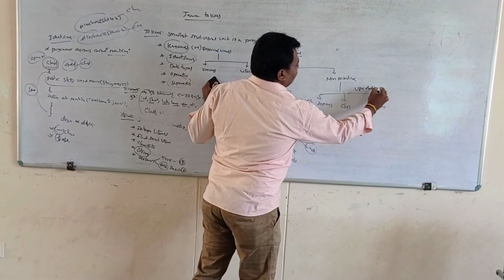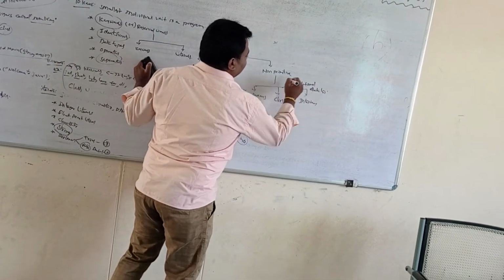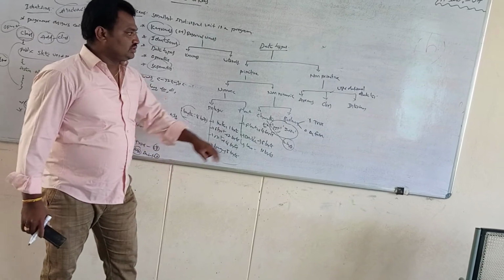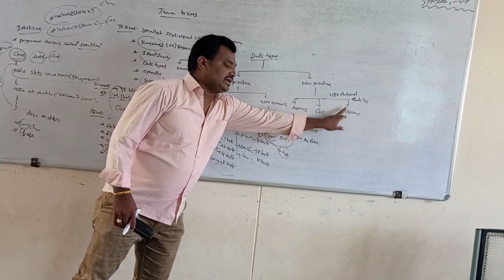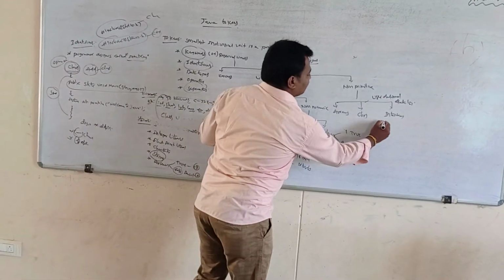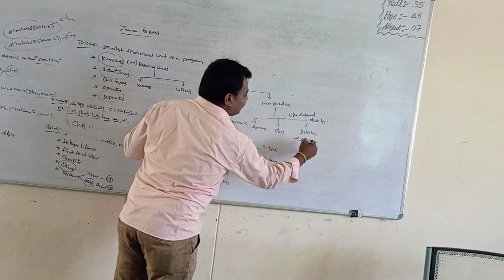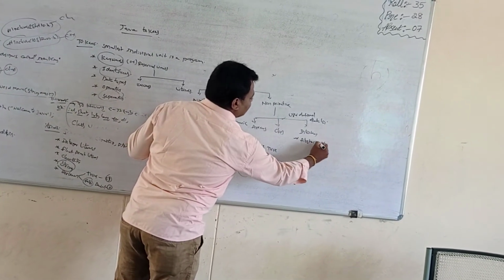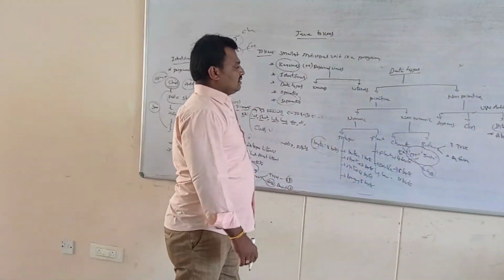User-defined data types are created by users. So arrays, classes and interfaces. An interface is a collection of abstract methods. Abstract methods are known as the interface. Abstract means hiding the data. Abstract methods are also called interfaces.